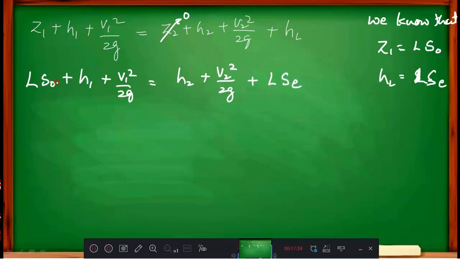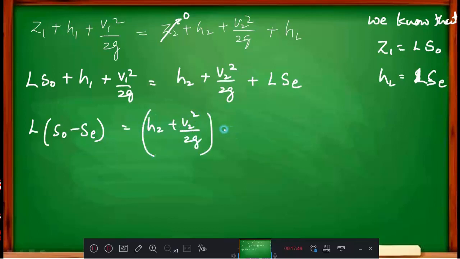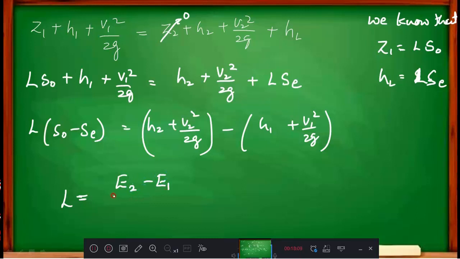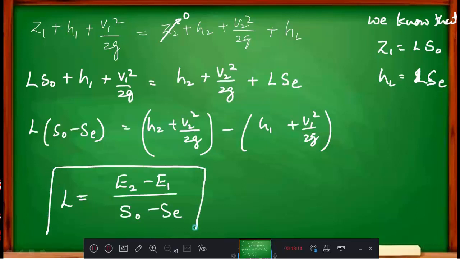Okay, then this term I will bring to this side, then L common, S naught minus SE is equal to H2 plus V2 square divided by 2G minus H1 plus V1 square by 2G. Correct? Then L is equal to. Now look here, H plus V square by 2G is nothing but the specific energy. Therefore I will write L equals E2 minus E1 divided by S0 minus SE. This is the length of the backwater curve.